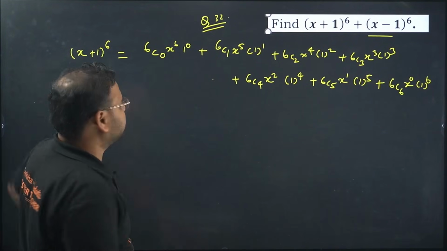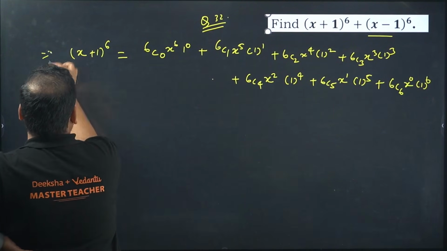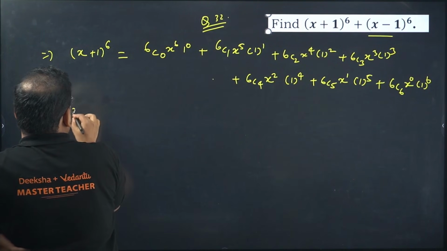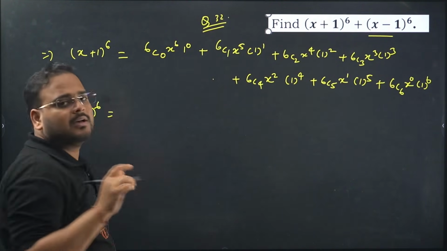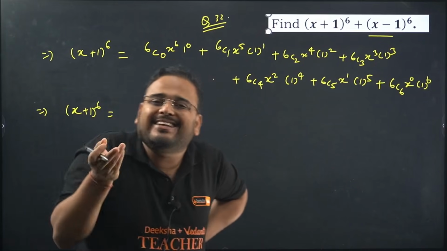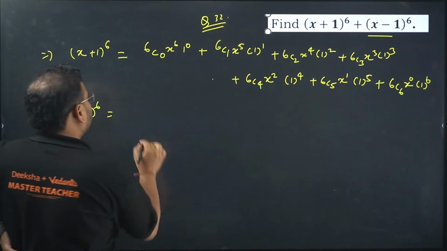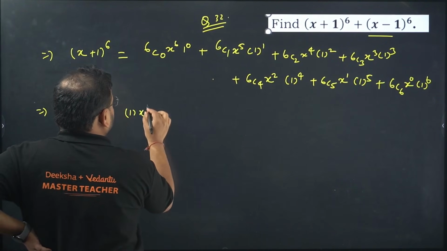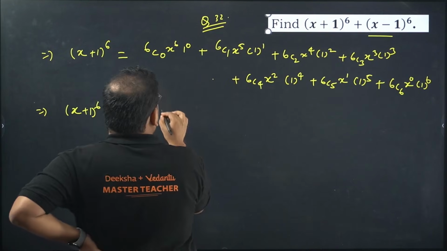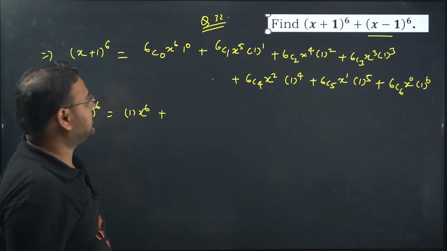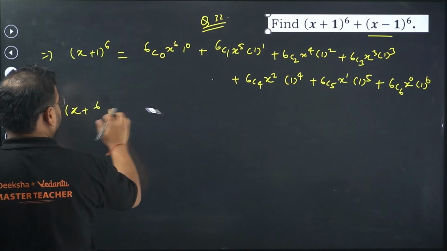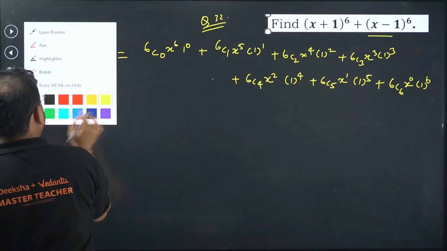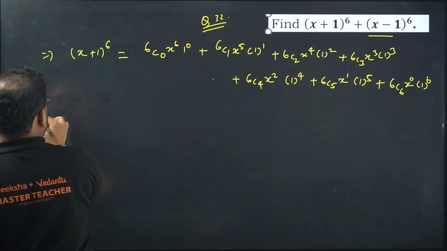Now what? Simplify this, (x plus 1) power 6. What is the value of 6C0? What is the meaning of 6C0? It means picking nothing out of 6. Is there only one way to do it? So 1 into x power 6. Same way, picking 1 out of 6. Actually, I don't have to do that, that I will do later. Why do the entire calculation when it is not required?